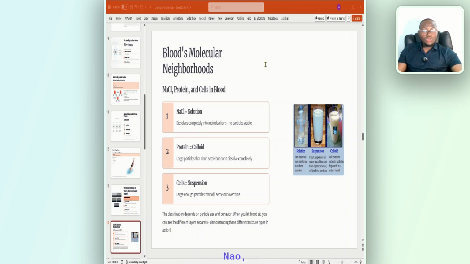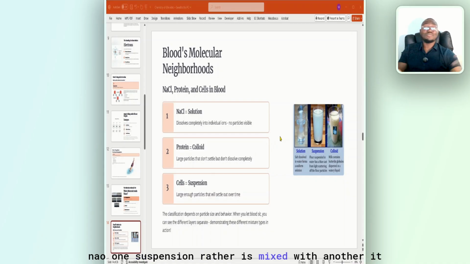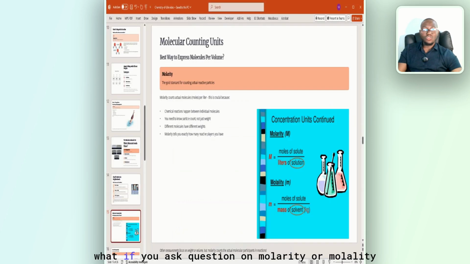You see? Now, the next one, the protein is what? Colloid. What is colloid? They are mixed. They are mixed even when standing. And they are between 1 to 100 nanometers. And light cannot pass through. And the cells are what? Suspension. So you need to know solution, colloid, and suspension. All right? Even emulsion. Emulsion is when one solution is mixed with another, or one suspension rather is mixed with another. It becomes what? Like fat in breast milk. It becomes emulsion. So you need to know these differences. So what if you ask a question on molarity or molality?